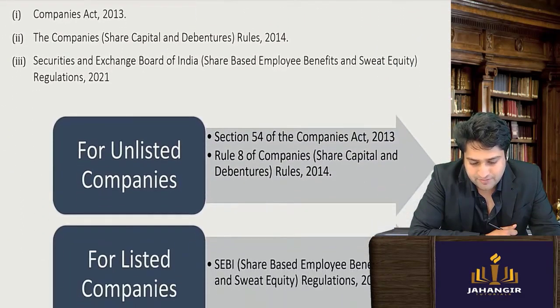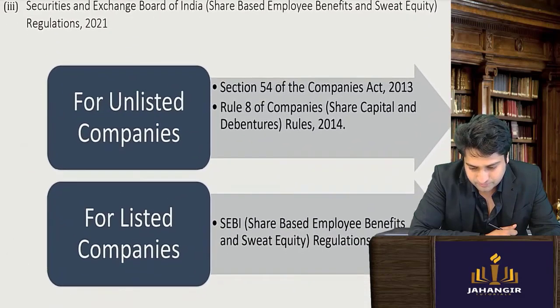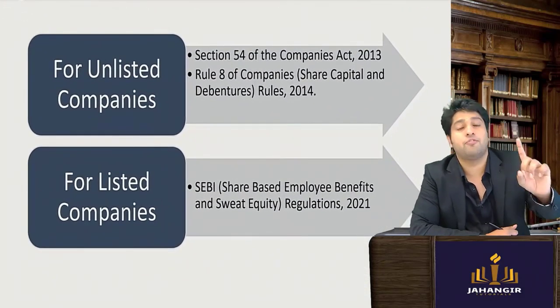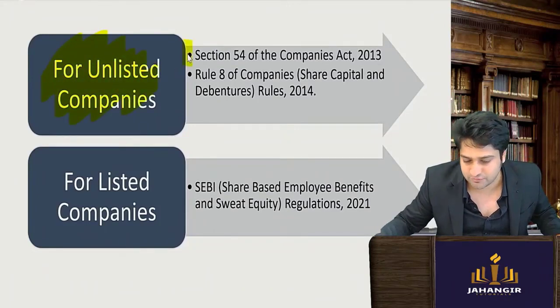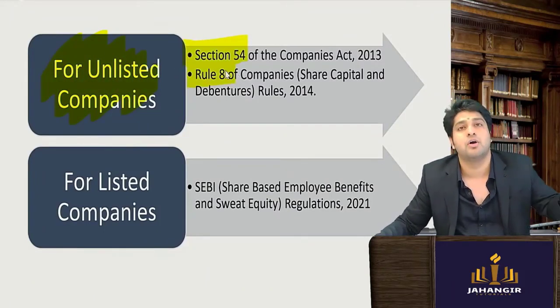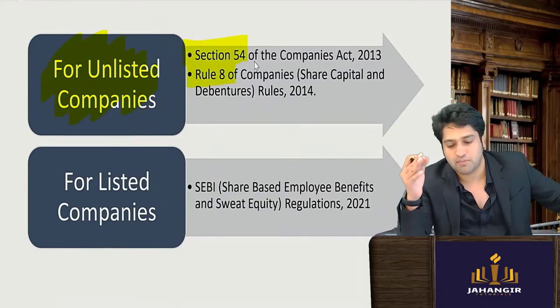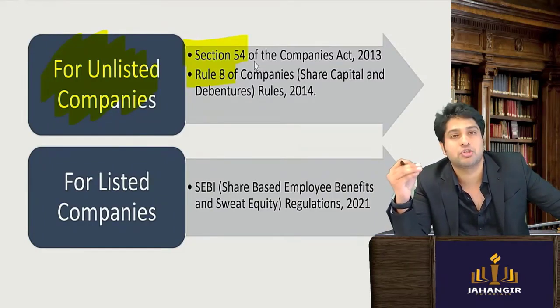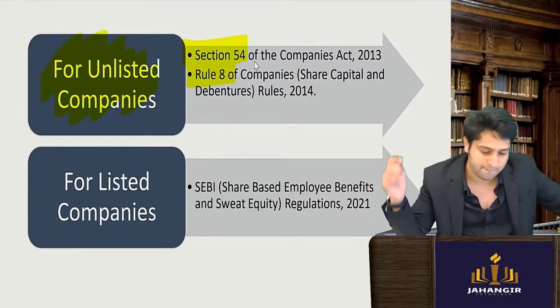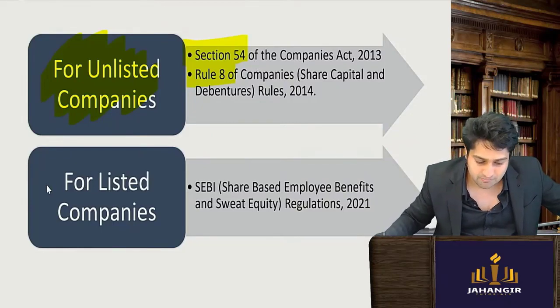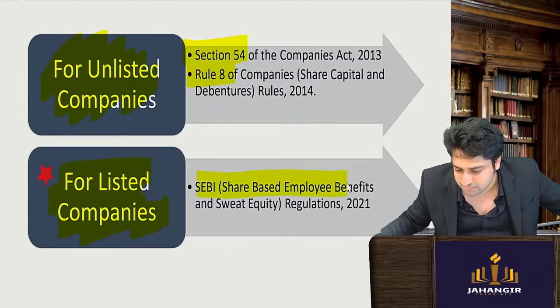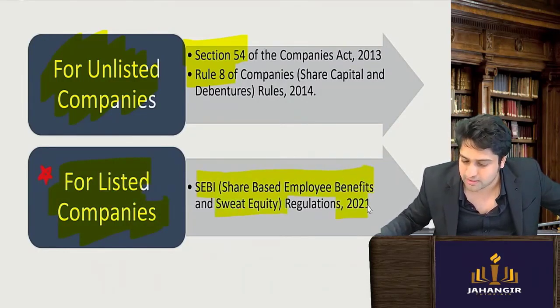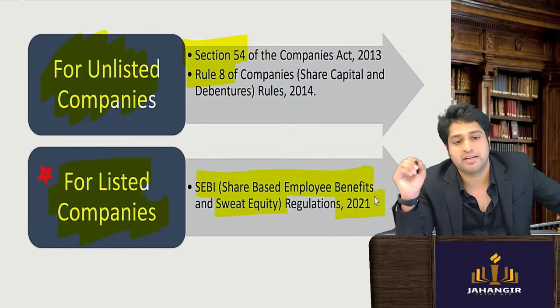Now quickly, if you understand the regulations: for unlisted companies, if sweat equity is being issued, section 54 and rule 8 of the Companies (Share Capital and Debentures) Rules, 2014 will apply. If it is a listed company, the SEBI (Share Based Employee Benefits and Sweat Equity) Regulations, 2021 will apply.